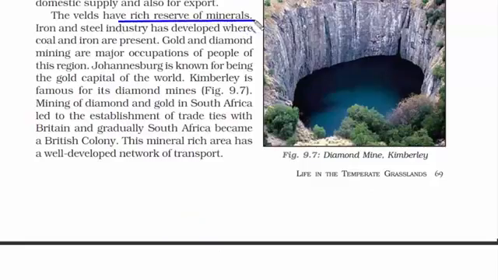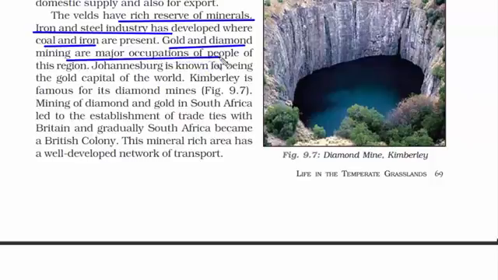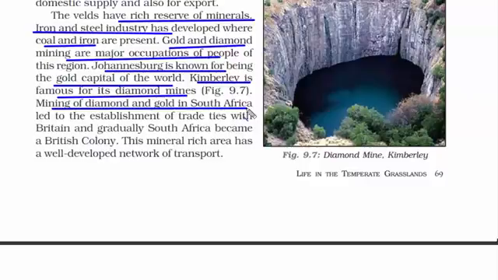Again, this place is rich in reserves of minerals like coal and iron, which is important for the development of the iron and steel industry. And because of mining, gold and diamond are very famous, and it's also a major occupation of people. See, Johannesburg is known as the gold capital of the world. Kimberley is famous for its diamond mines. Because of this natural resource, the British got interested in it and they made South Africa one of their colonies. And where there is rich mineral, that place is bound to have a well-developed network of transport.